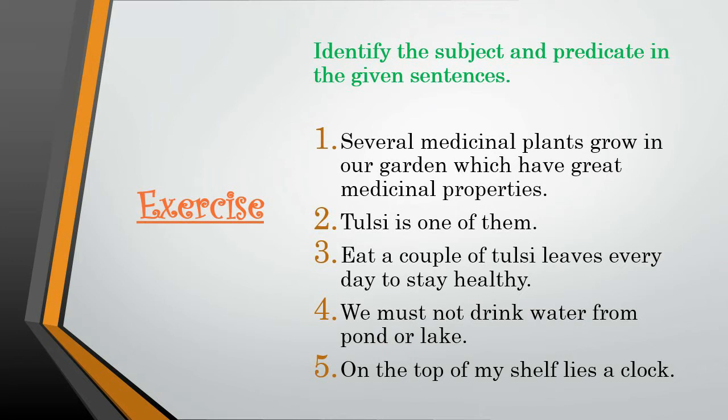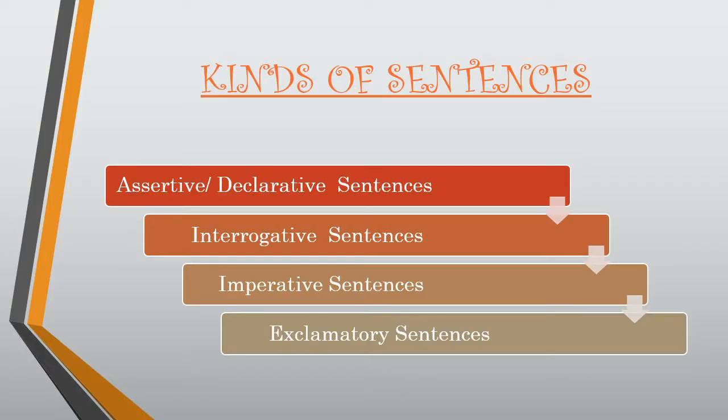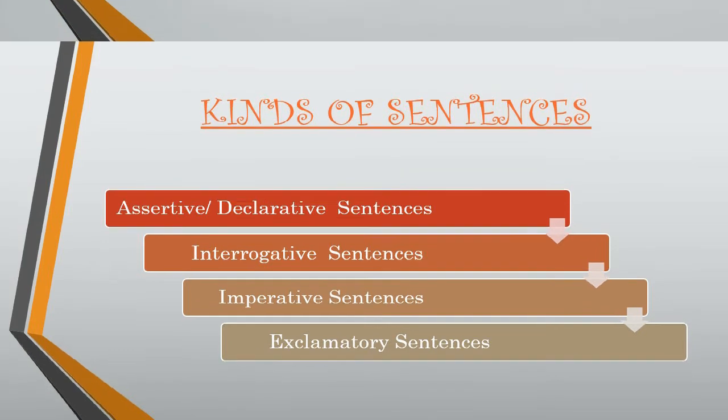Very good. Now let's move on to another part of our video, kinds of sentences. Now there are 4 kinds of sentences. As you know very well, what are they? Assertive or declarative sentences, interrogative sentences, imperative sentences, and exclamatory sentences. Let's understand them once again in detail.